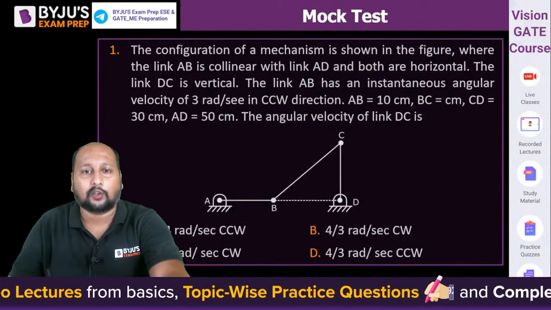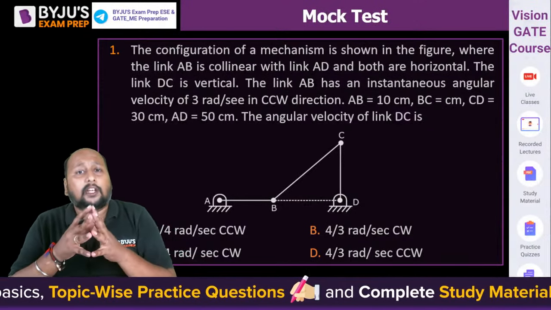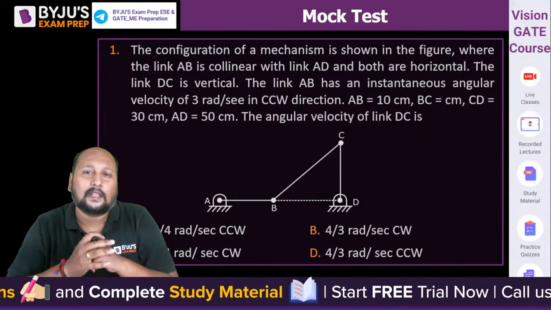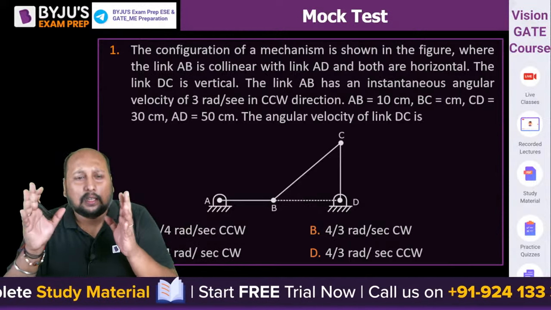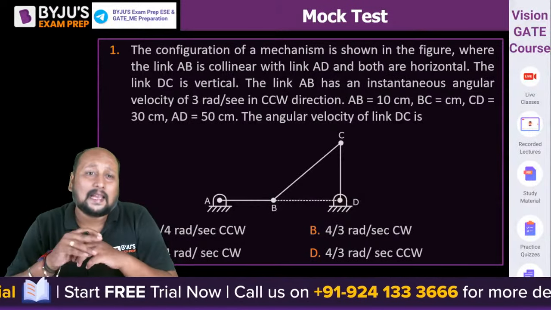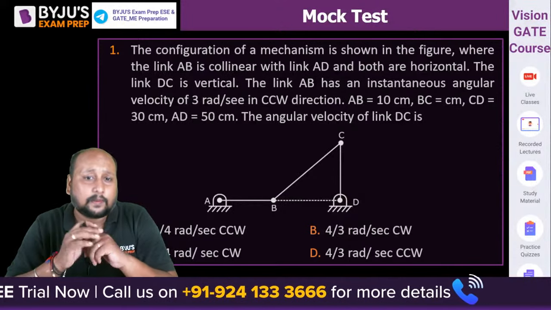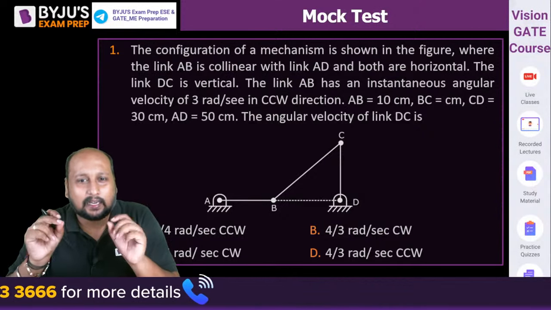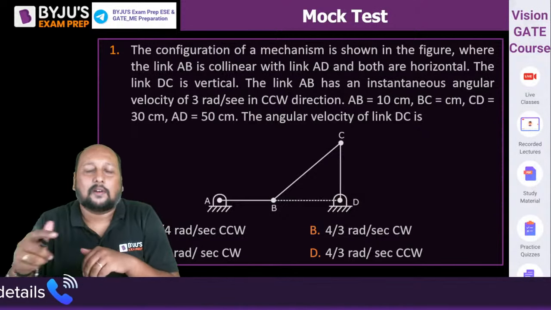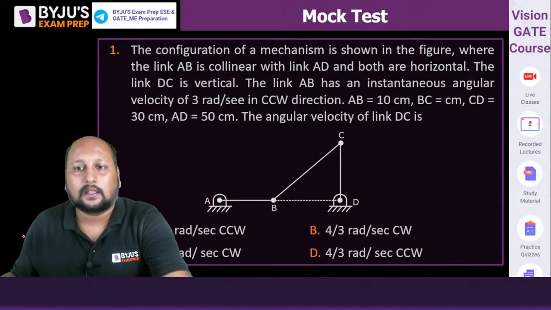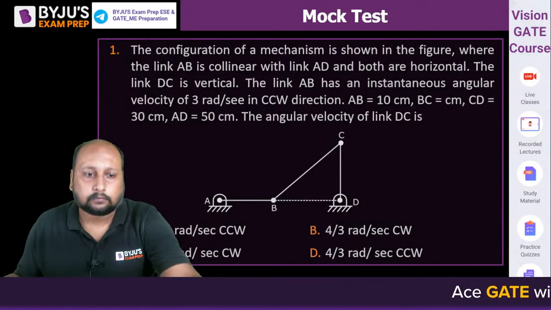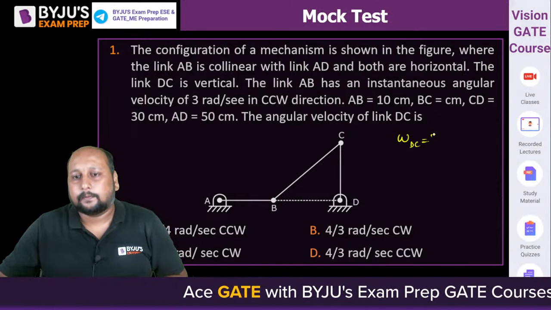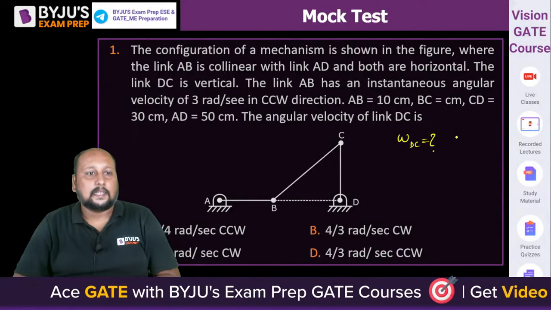All right, so first question on the screen. The configuration of a mechanism is shown in the figure below, where AB is collinear with the link AD. Both are horizontal. The DC link is vertical. The link AB has an instantaneous angular velocity of 3 radian per second in a counterclockwise direction. The distances AB, BC, CD and AD are given. What is the angular velocity of link CD? That means DC. Anyone? What is the angular velocity of link CD? All right, let us see who's going to answer this.